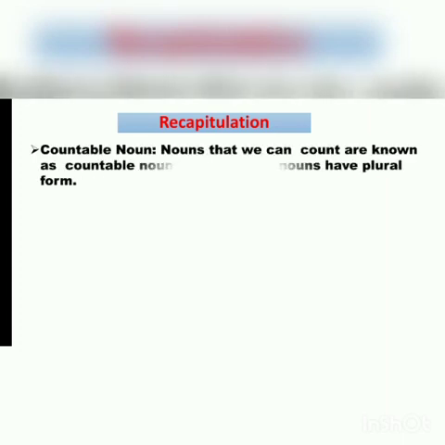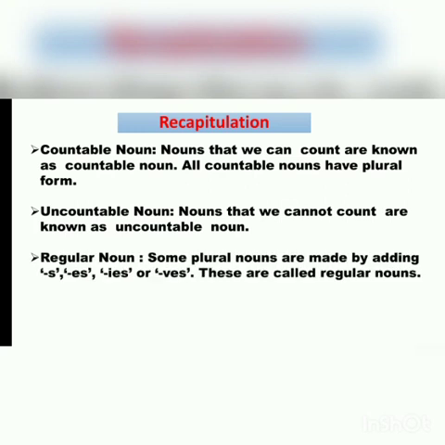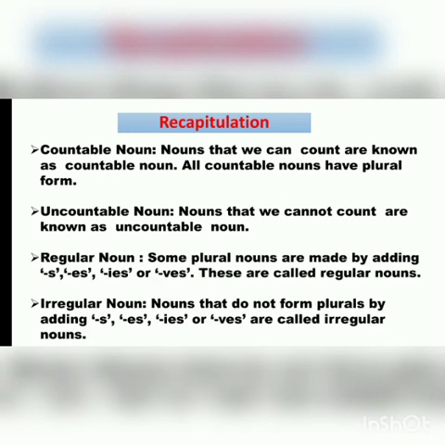Let's have a very quick recapitulation about what we did in today's class. In today's class, we have covered 4 topics: countable noun, uncountable noun, regular noun, irregular noun. Countable nouns are counted in numbers. Uncountable nouns cannot be counted.